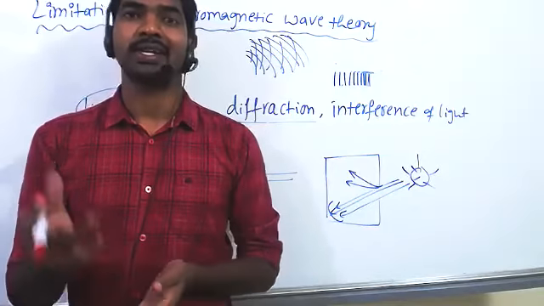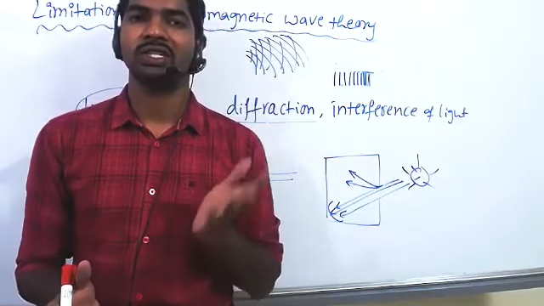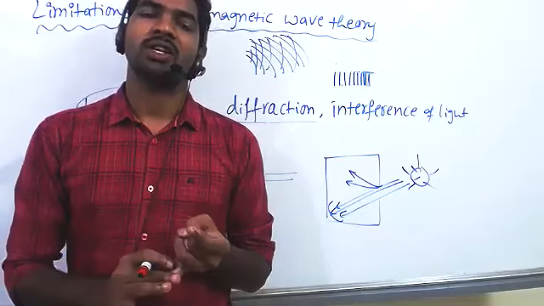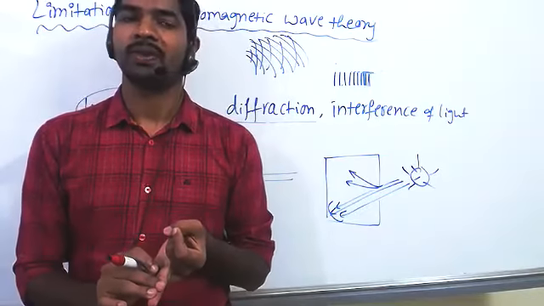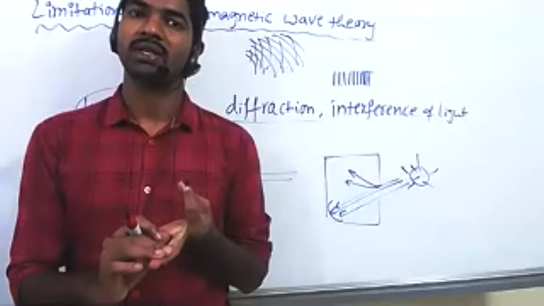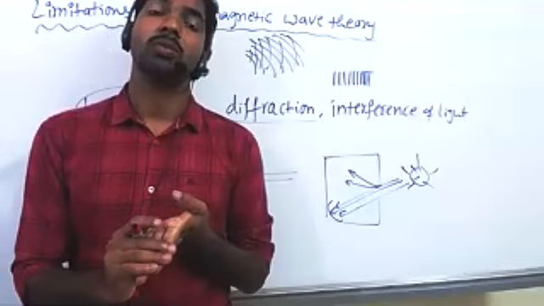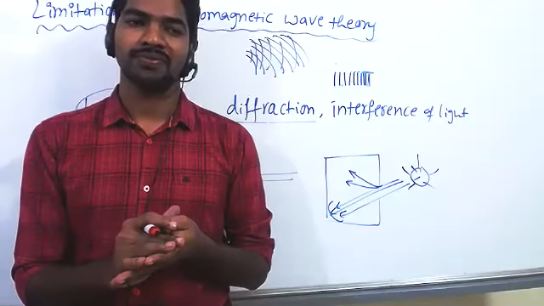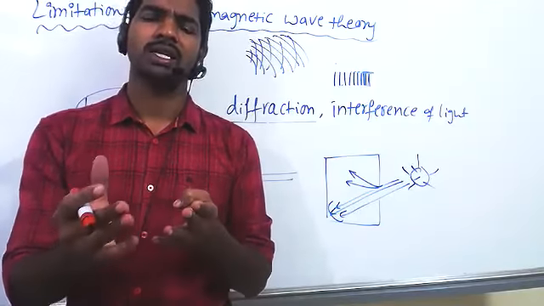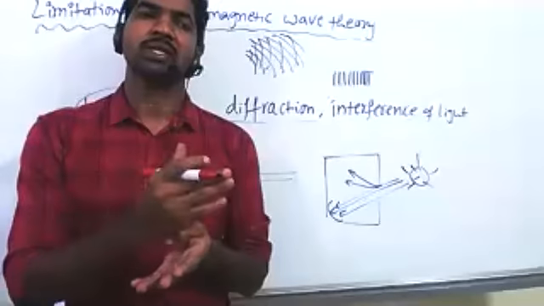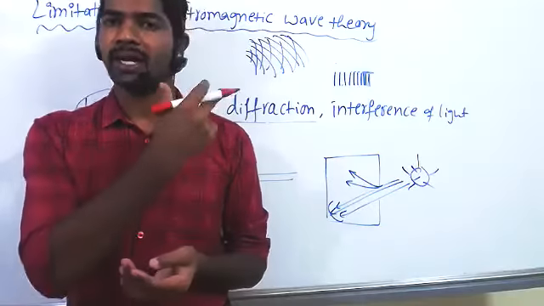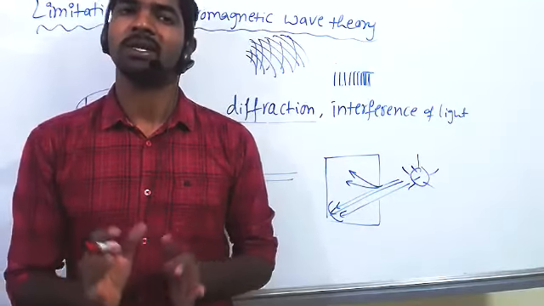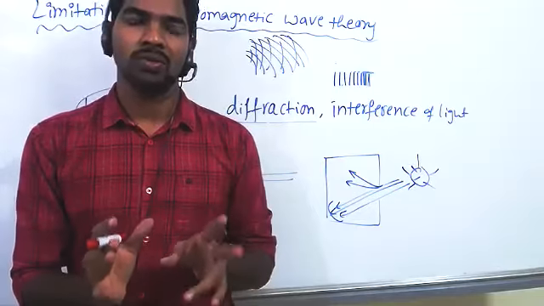Then continuously heat, then orange, then yellow. After that it changes to white, and finally it reaches blue color. So this color variation and how the energy is emitted by those bodies are not able to be explained by electromagnetic wave theory.